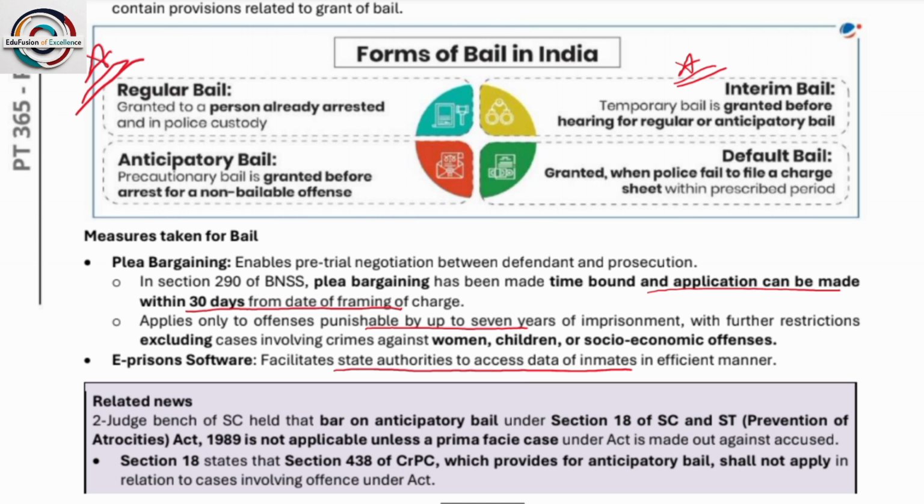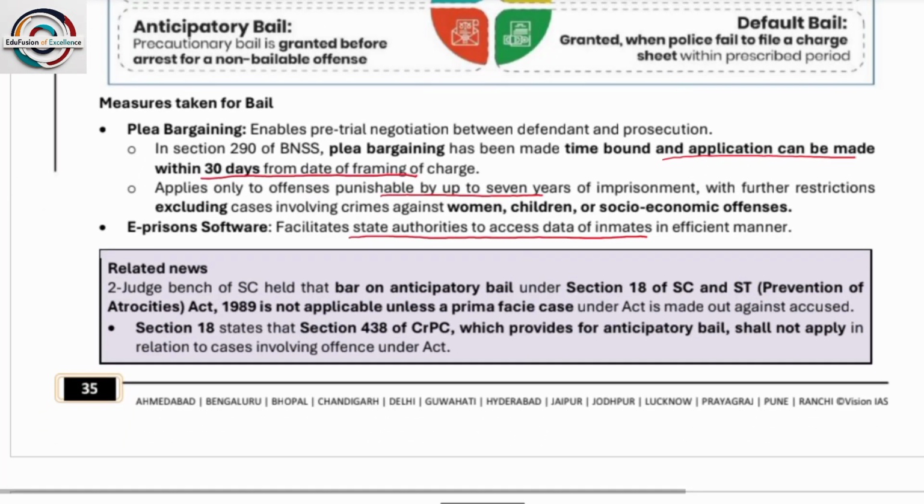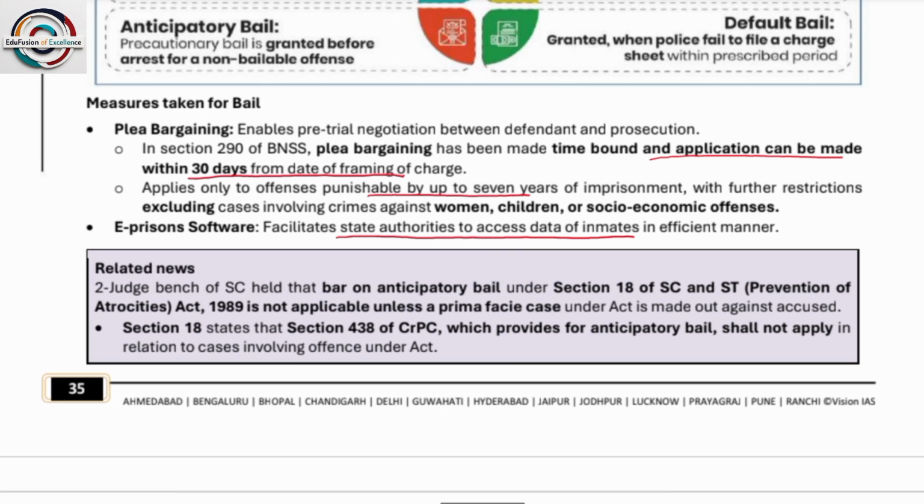Next is default bail, granted when police fail to file a charge sheet within the prescribed period. So if the police fail to file a charge sheet against you after arrest, then default bail is granted.